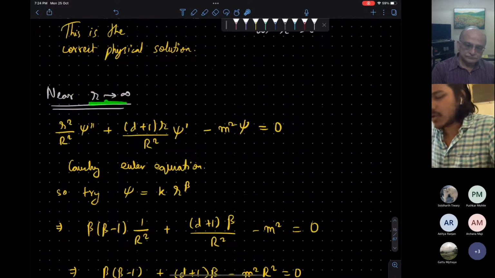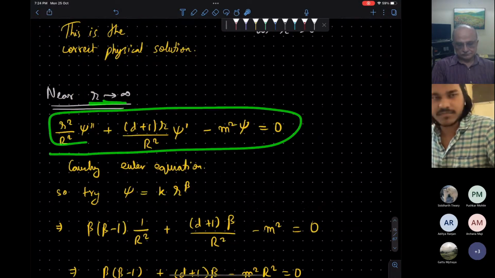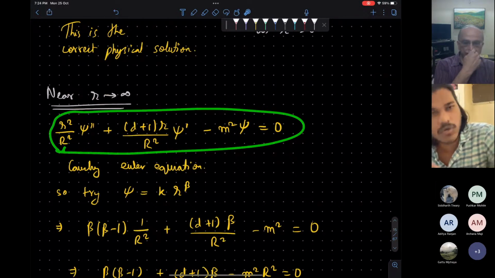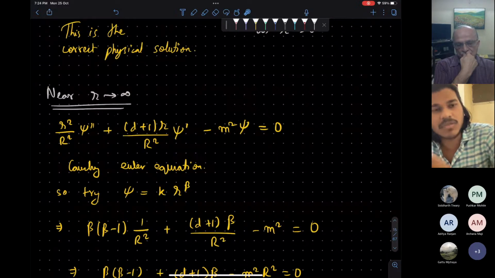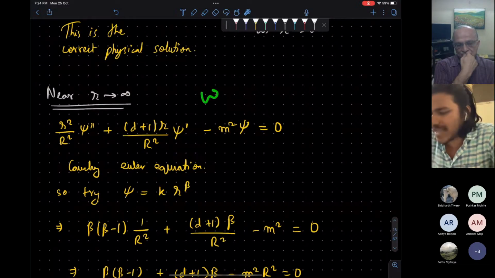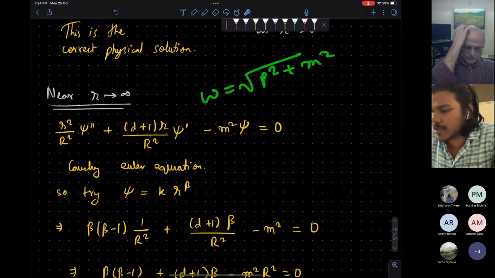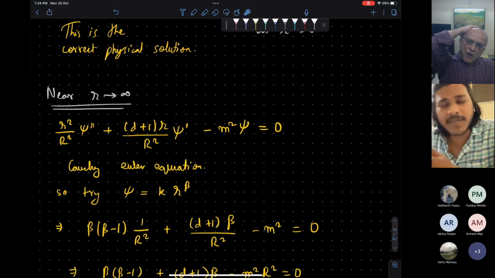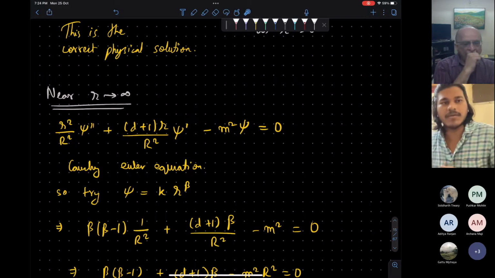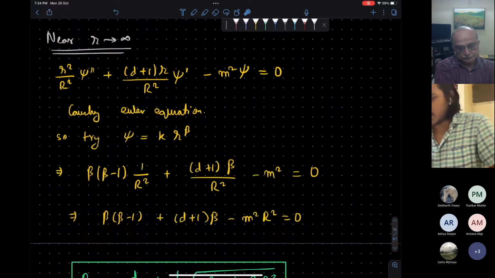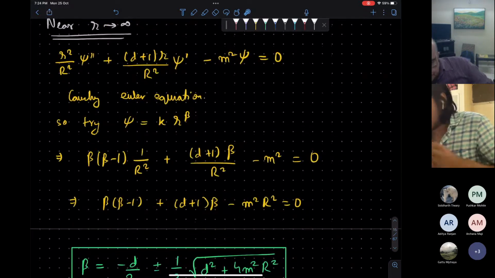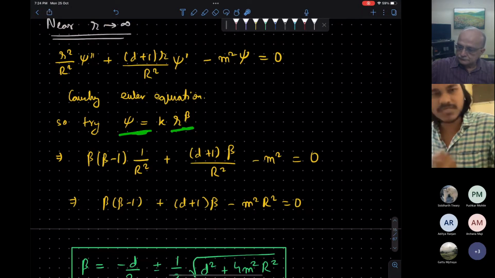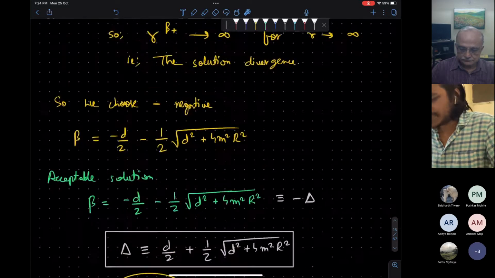Okay. Similarly, at r equal to infinity, the wave function reduces to this. Okay. Note that this differential equation near r equal to infinity and near r equal to 0 doesn't have information about the momentum, energy. This omega is the energy, so roughly it is p squared plus m squared. So this equation doesn't have any omega piece. So near r equal to 0 and r equal to infinity, this differential equation doesn't know about momentum, energy. Okay, this is a very crucial thing. You will see how it will affect our calculation later. So this is again a Cauchy-Euler equation here, at r equal to infinity. Use the substitution r to the power some beta, and we get that beta has to be this.